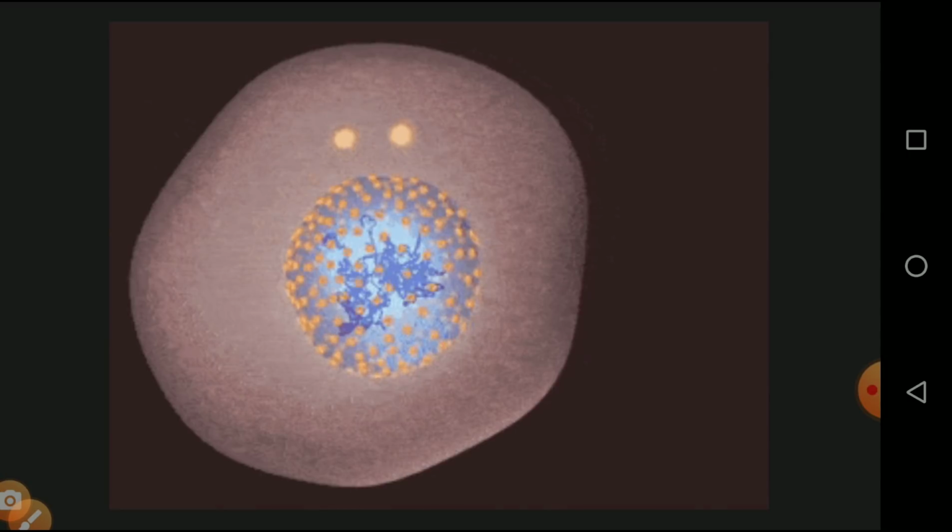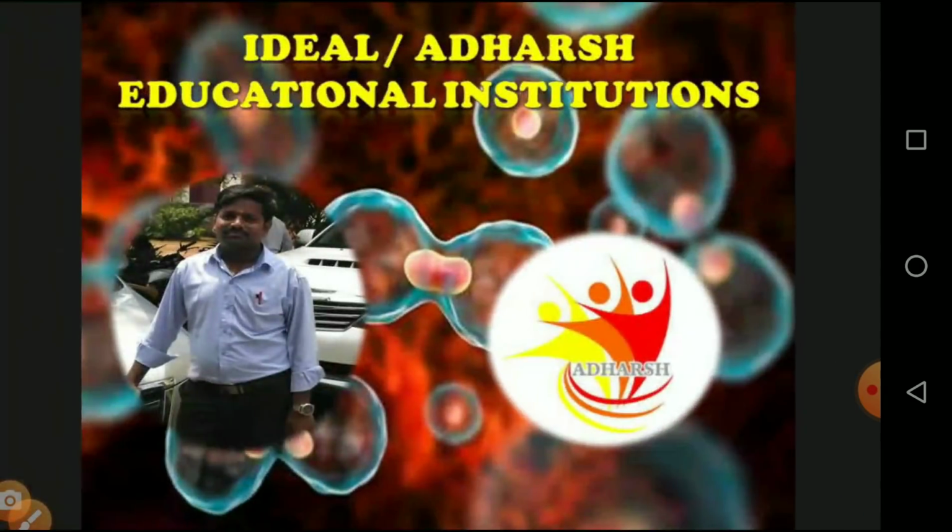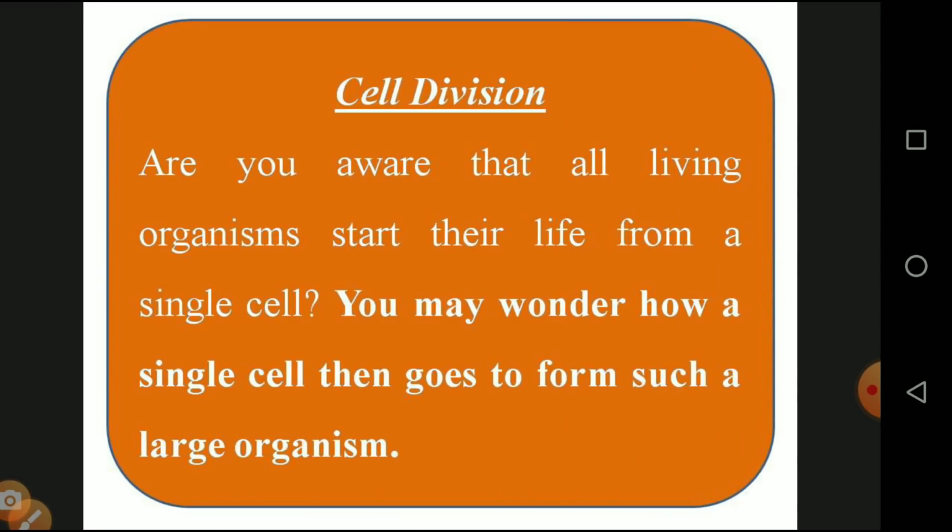So let us enter into the textual content. What is cell division? Are you aware that living organisms start their life from a single cell? Yes. We human beings start from a single cell in our mother's uterus. The egg cell is penetrated by the sperm cell and develops into a zygote. A zygote is a single cell which develops into an embryo, and the embryo undergoes cell division into 2 cells, 4 cells, 8 cells, 16 cells, and so on.